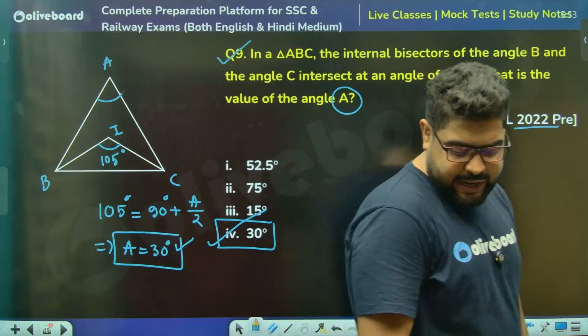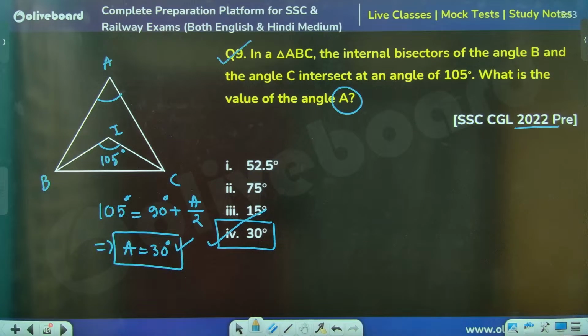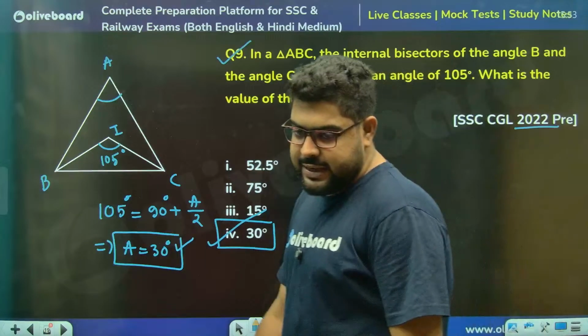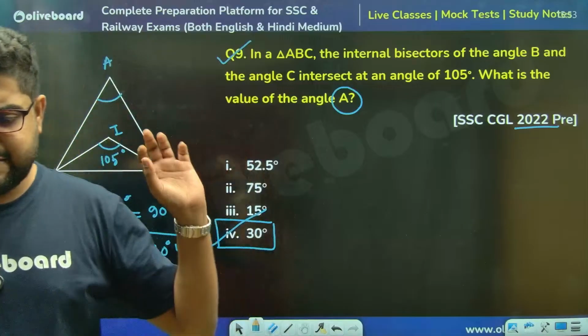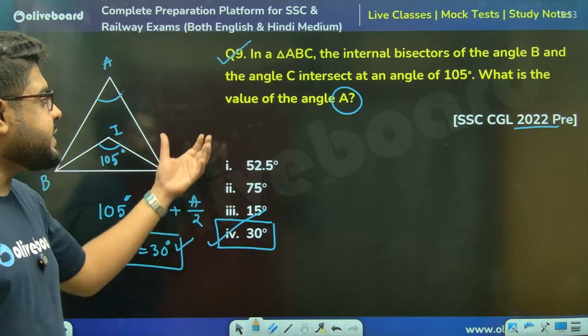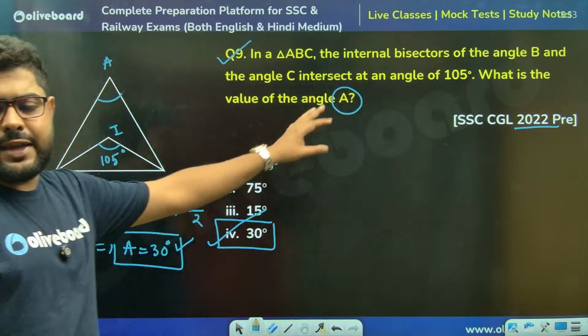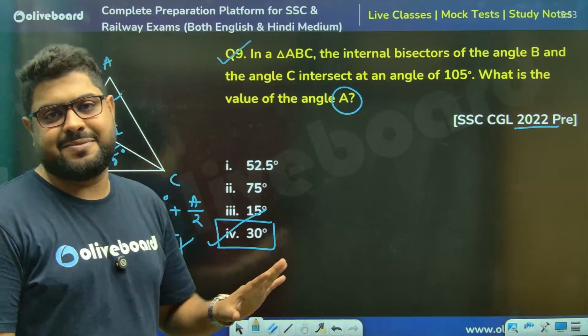Perfect, everyone. Again, Rixi, Reena, everyone, correct. Very, very good, 30 degrees. Yes, Rana also, you are correct, brother. Very good. This is very, very simple. It is just about understanding whether the angle is inside or outside.